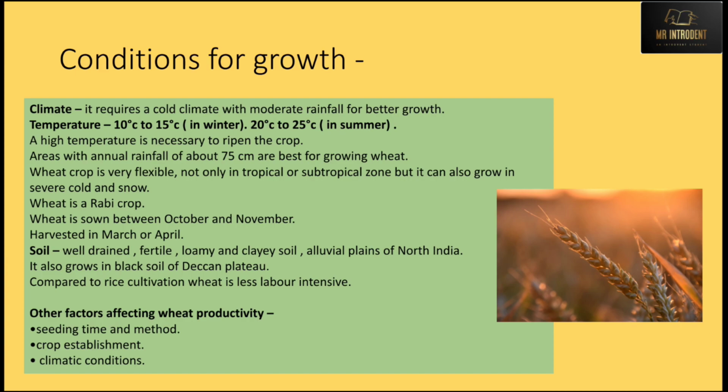Wheat crop is very flexible, not only in tropical or subtropical zones, but it can also grow in severe cold and snow. Even if it is snowy, even if it is very cold outside, in that kind of area also the wheat crop can be grown. Wheat is a rabi crop. Wheat is sown between October and November.